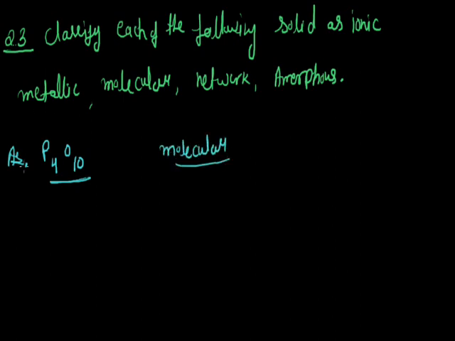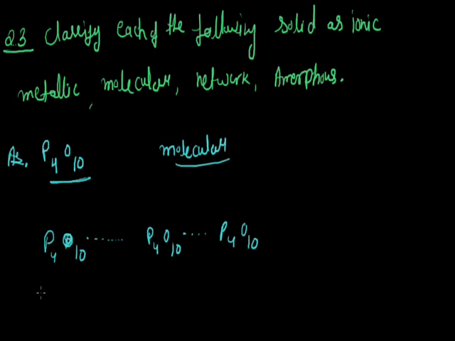In the structure of solid P4O10, each P4O10 molecule is joined to other P4O10 molecules, so the smallest constituent particle is the molecule of P4O10. That's why it is called a molecular solid.